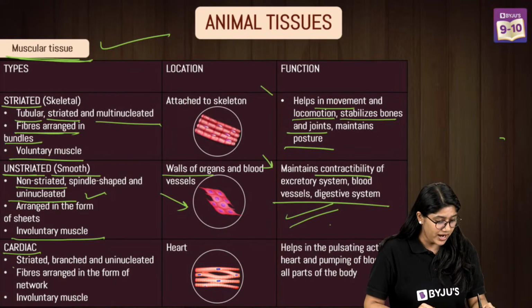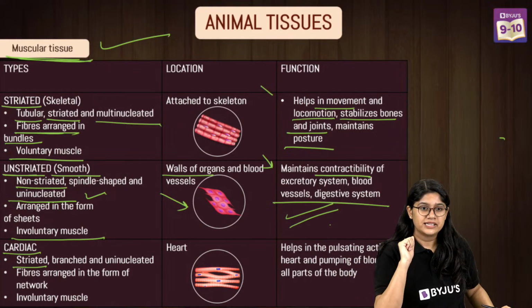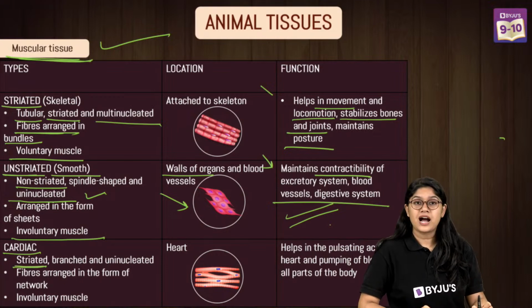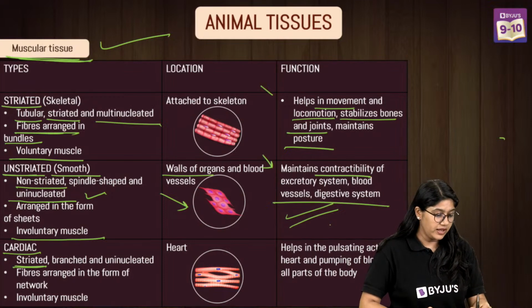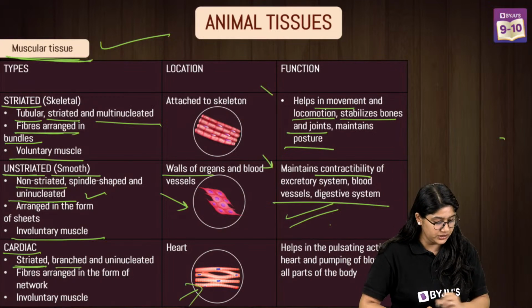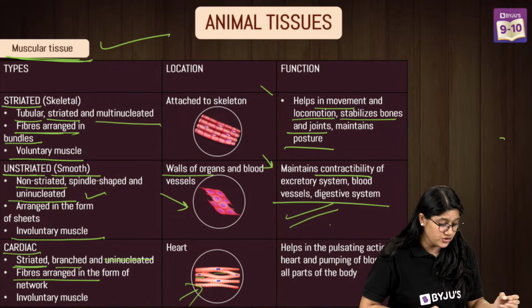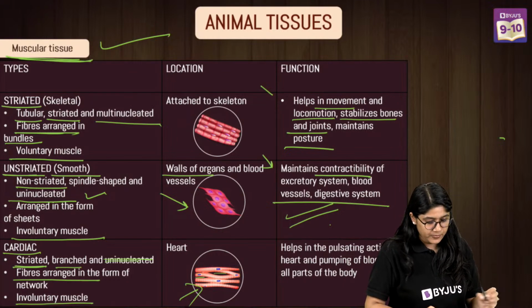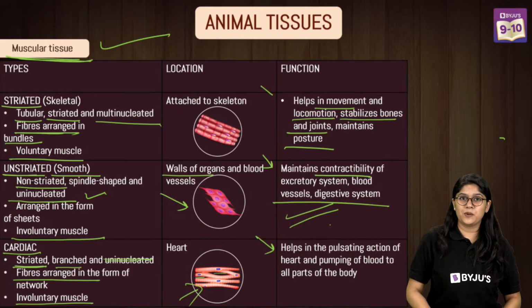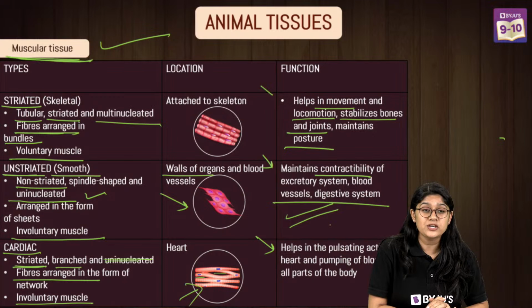So cardiac muscles are striated. That means that they have the bands. I think a few of you were still having a doubt. Yes? So the cardiac muscles are striated. Basically, they have these bands, right? They are branched. We can see over here they are branched, and they are nucleated. And of course, we can see that the fibers are arranged, and they are again involuntary in nature. Then definitely they are the ones that help in the beating of our heart. And they work 24/7.